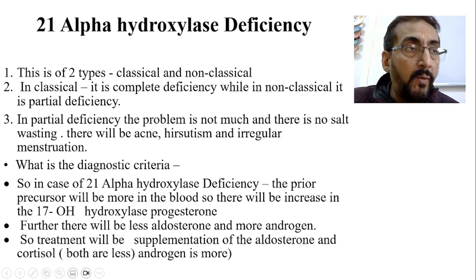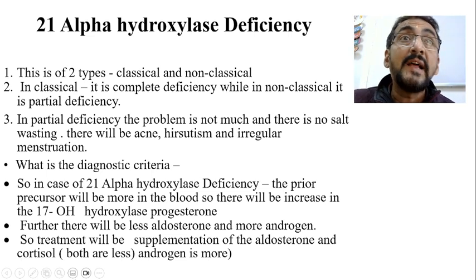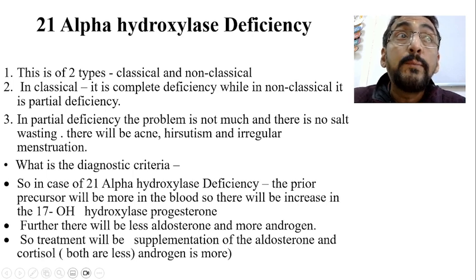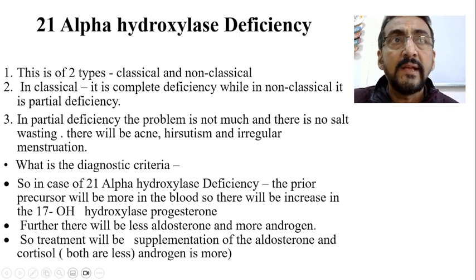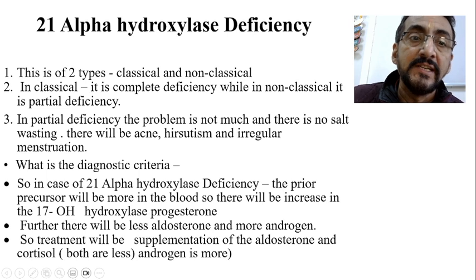So there will not be drastic complications like salt wasting, no sodium absorption, hypokalemia. These problems will be there only to a lesser extent, and it's not causing any pathological changes.